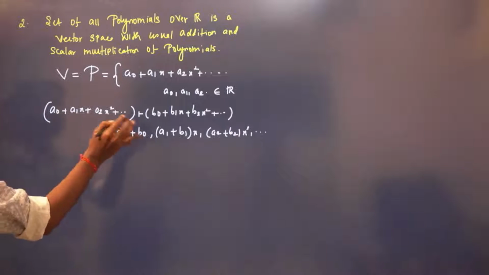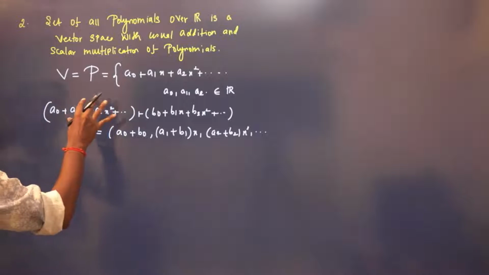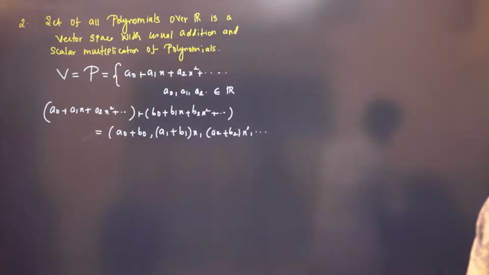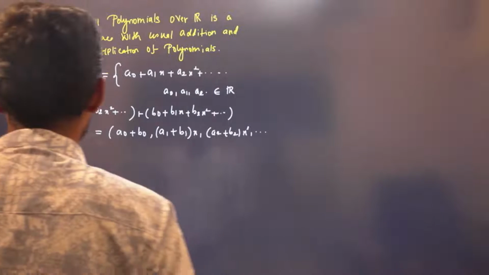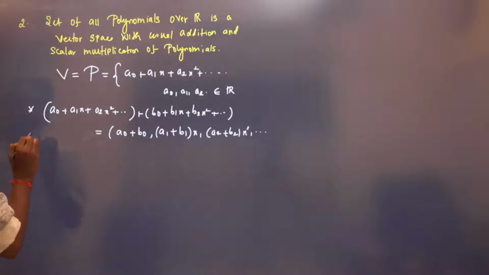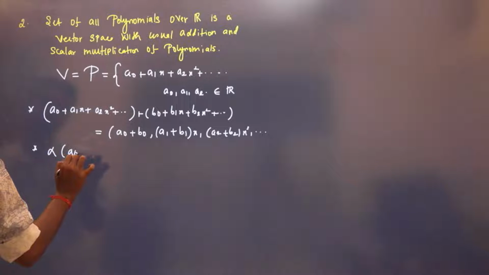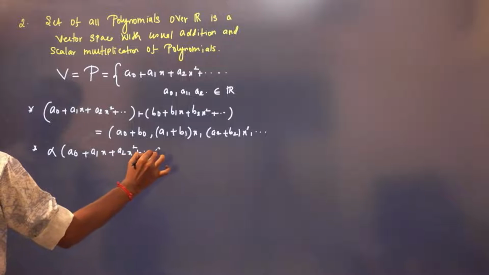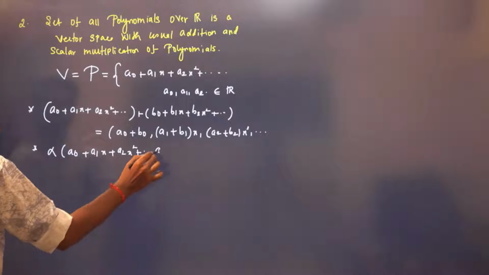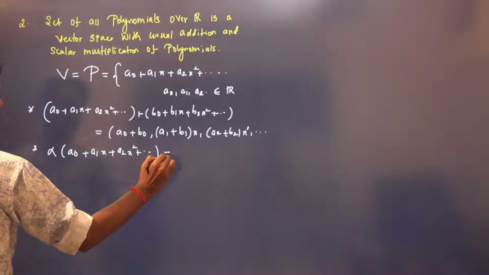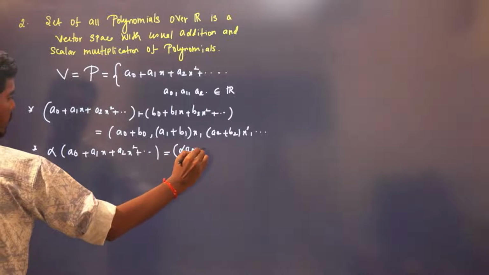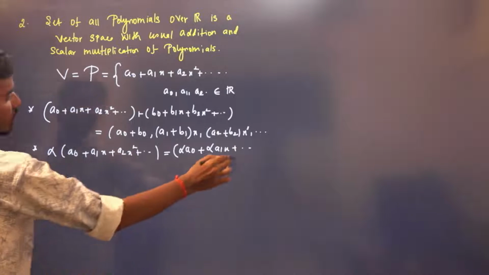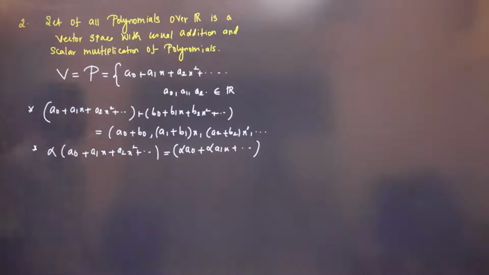See, which is always isomorphic to adding the tuples, right? Adding the corresponding like terms is isomorphic to tuples. And also scalar multiplication: alpha times a naught plus a1x plus a2x square and so on is equal to alpha times a naught, alpha times a1x, and so on. This is how to define scalar multiplication. This is a vector space.